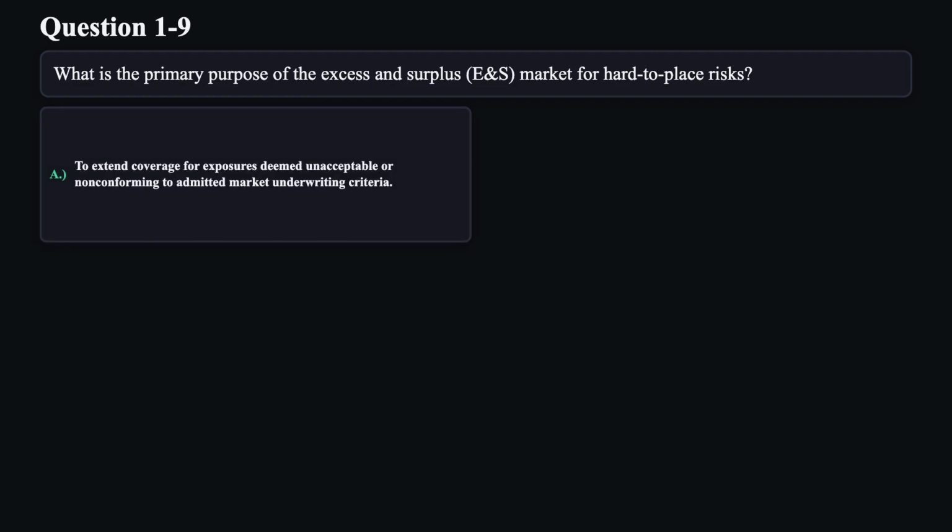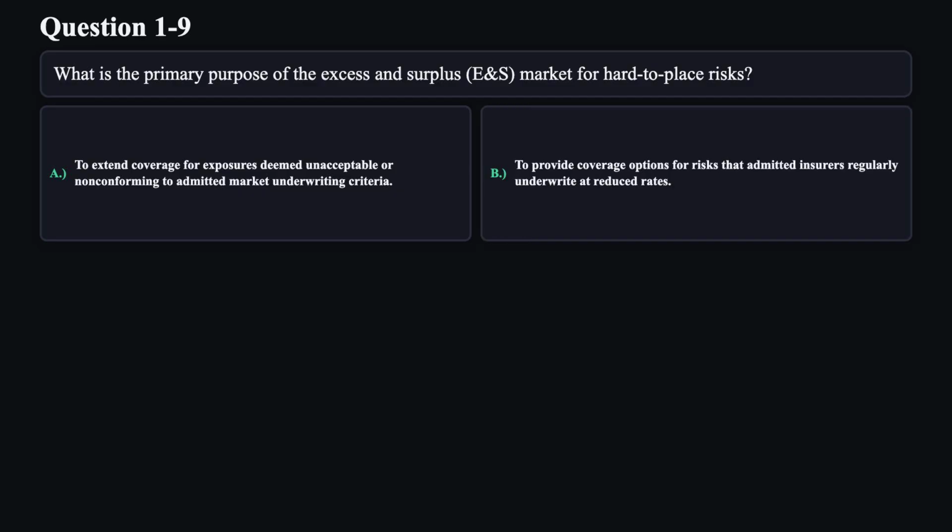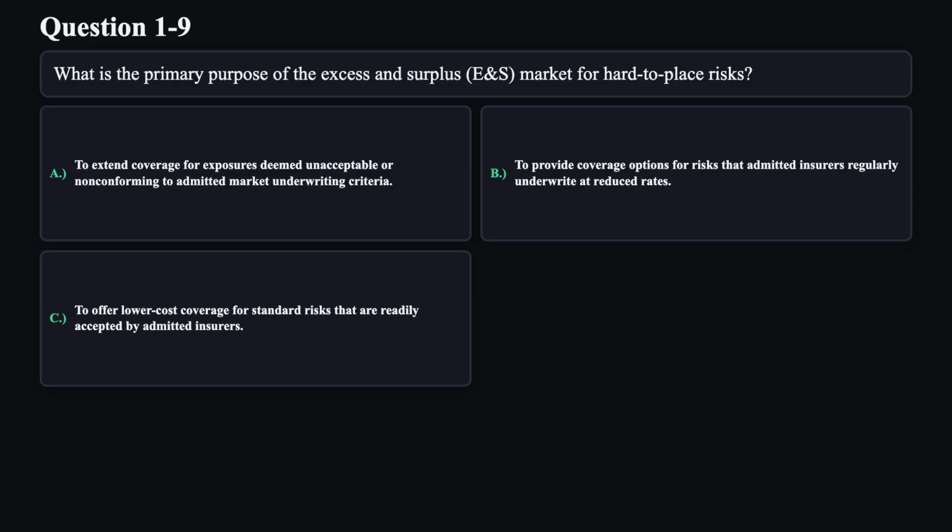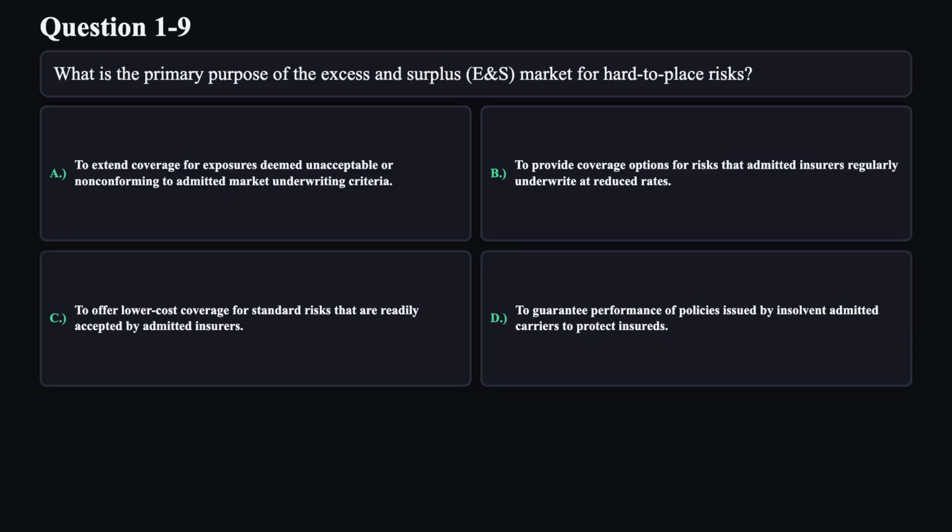Question 9. What is the primary purpose of the excess and surplus, E and S, market for hard-to-place risks? A. To extend coverage for exposures deemed unacceptable or non-conforming to admitted market underwriting criteria. B. To provide coverage options for risks that admitted insurers regularly underwrite at reduced rates. C. To offer lower-cost coverage for standard risks that are readily accepted by admitted insurers. D. To guarantee performance of policies issued by insolvent admitted carriers to protect insureds.